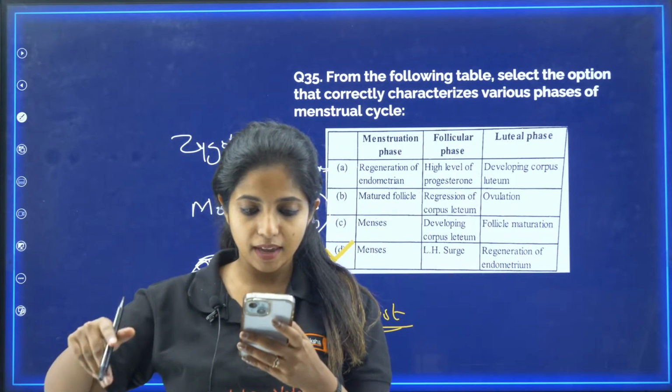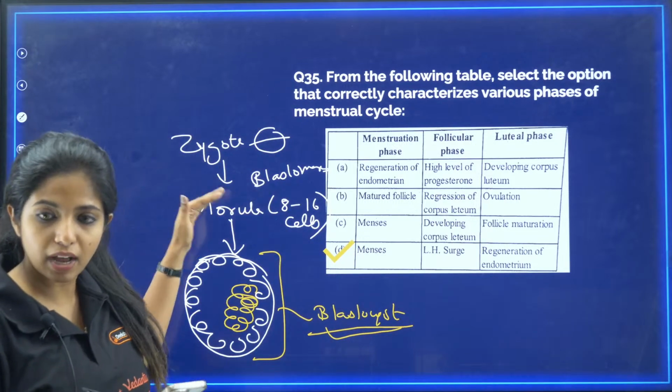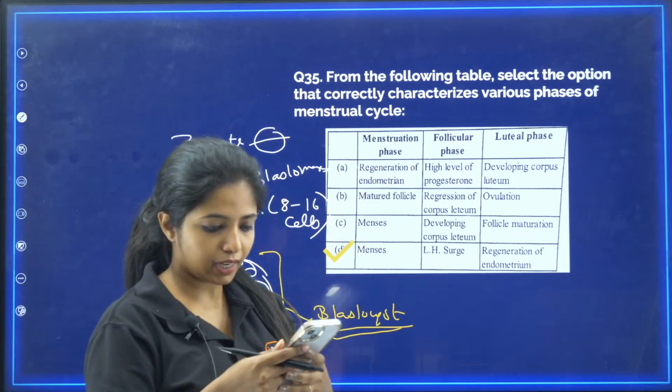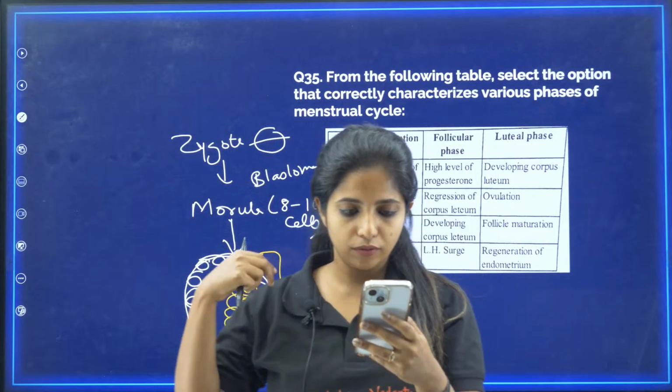Gastrula also is being formed in between, morula, gastrula, blastula, things like that. It goes on like that. In your NCERT, just two things are there, so you just have to talk about that.